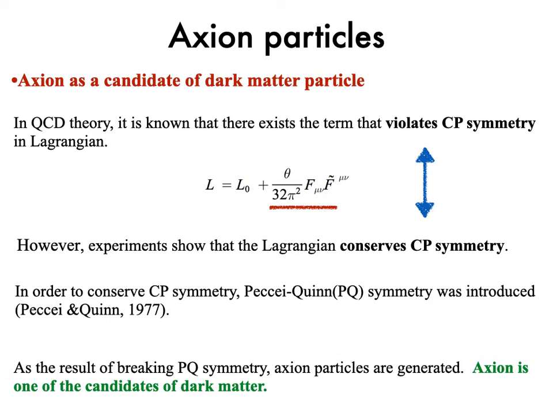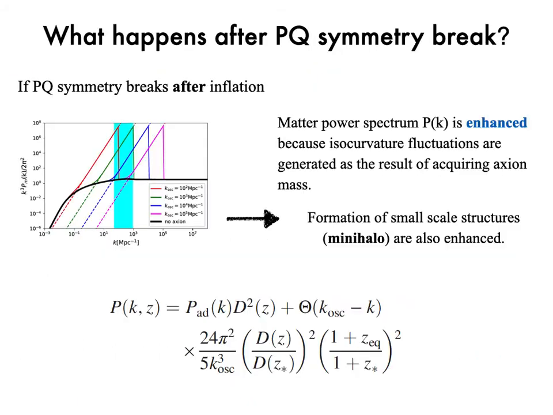In QCD, it is expected that the Lagrangian includes a term which violates CP symmetry. However, experiments show that the Lagrangian conserves CP symmetry. This is inconsistent with theory. In order to solve this problem, Peccei-Quinn symmetry was introduced. As a result of breaking PQ symmetry, the particle called axion is generated. The axion particle is one of the candidates of dark matter particles.